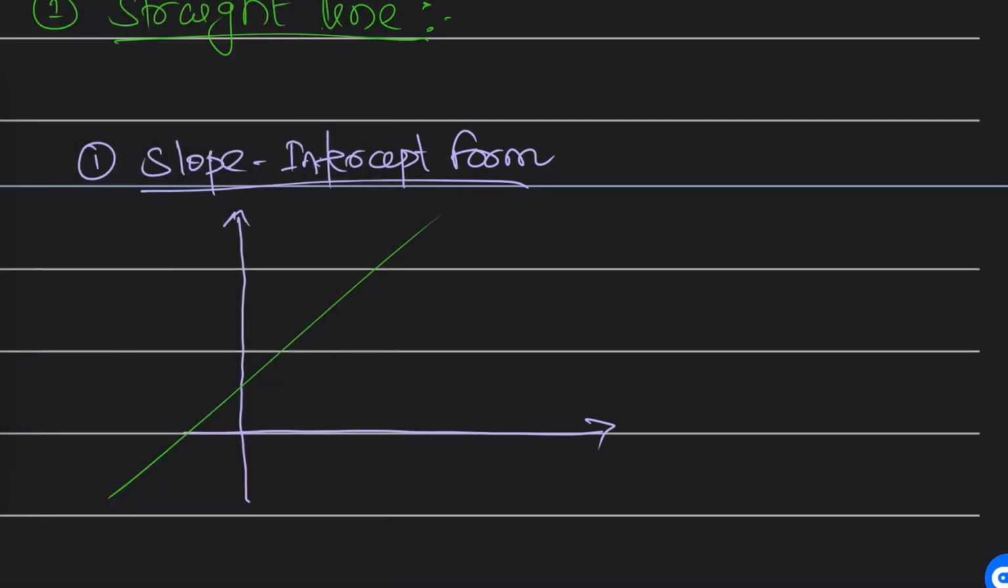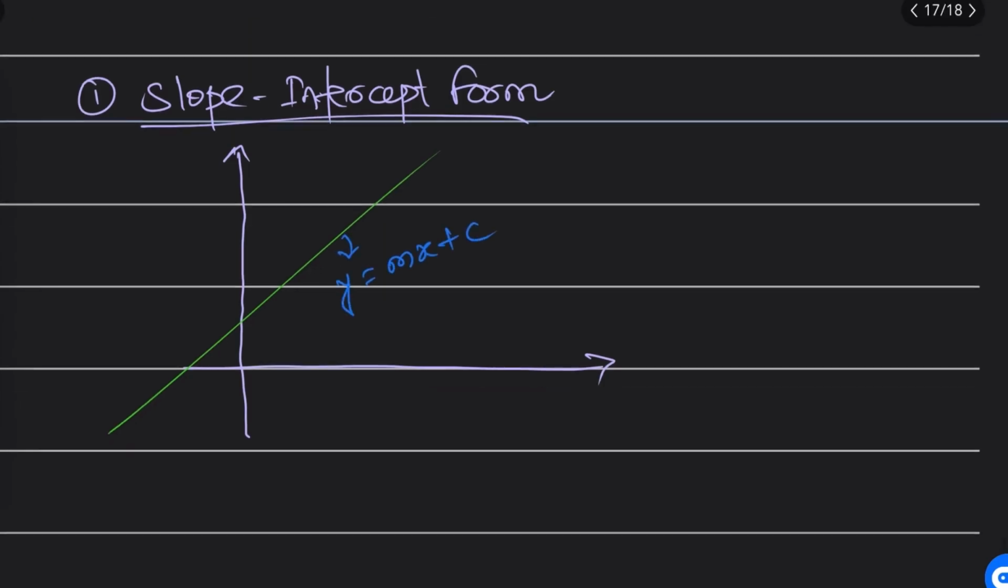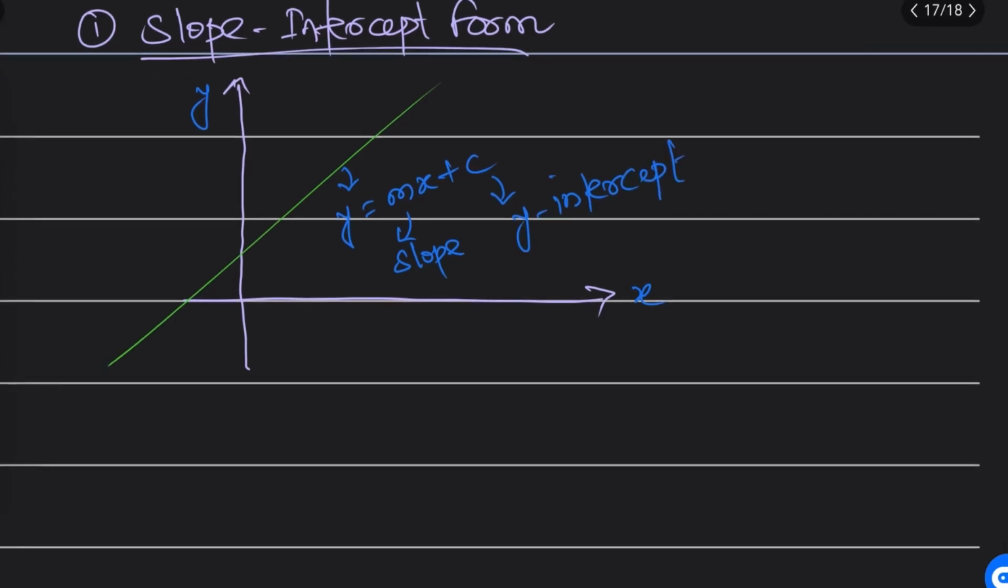Sir, this equation is y equals mx plus c. Sir, why mx plus c? This is the x axis and this is the y axis. Here m is the slope of this straight line and c is the y intercept. That's why we call it the slope intercept form, because m represents the slope and c represents the y intercept.